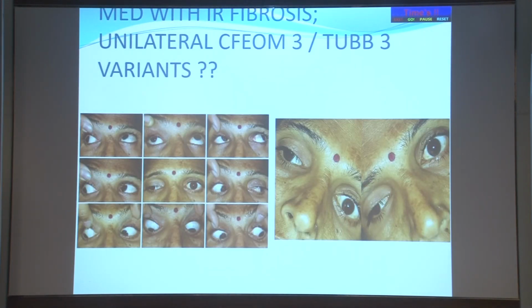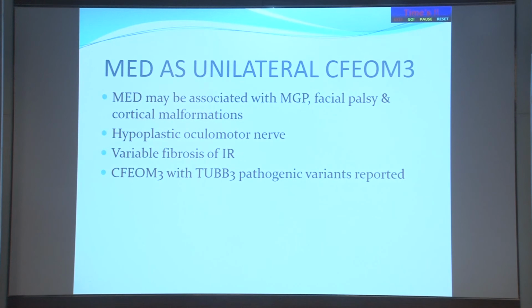Some of these MEDs are also with IR fibrosis. They are also like CFEOM3 with TUBB3 variants. Some cases which have IR fibrosis could be CFEOM3, and there have been some reports that this MED is a unilateral CFEOM. This may be associated with MGP, facial palsy, and cortical malformations. These associations have been shown. There could be a hypoplastic oculomotor nerve in these cases, and variable fibrosis of the IR. And association with TUBB3 pathogenic variants has been shown in some reports.